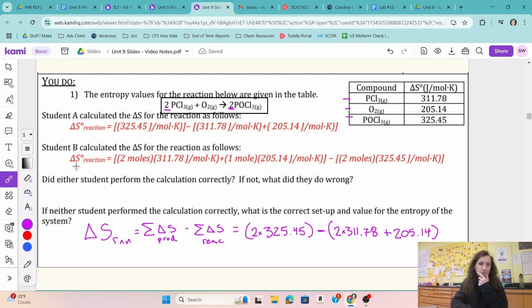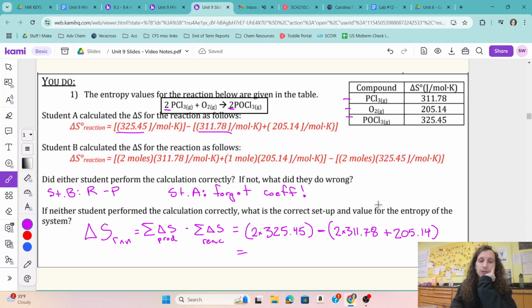So let's look back at what our friends did. It looks like student B switched up the order, right? They did reactants minus products. Student A looks like they forgot the coefficients, right? They just went straight to the thing. They didn't include the times 2. So we did it right below. And what you should get,